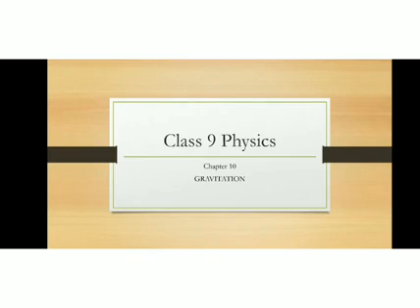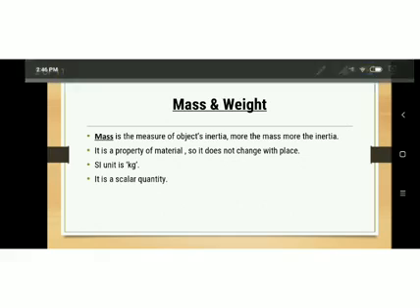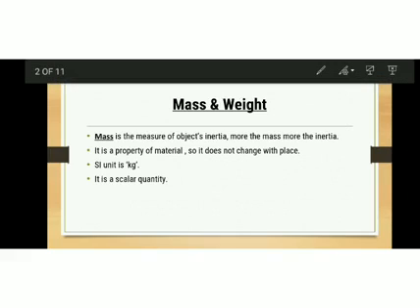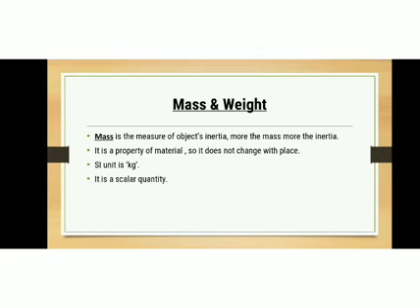So let's continue with chapter 10, gravitation. Today we will discuss mass and weight. So what do you mean by mass? Mass is the measure of an object's inertia. The more the mass, the more the inertia.